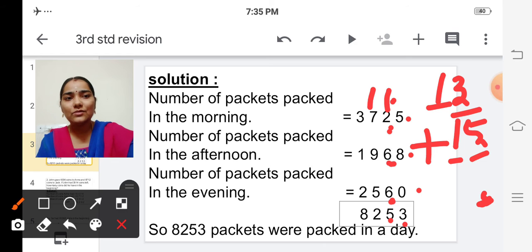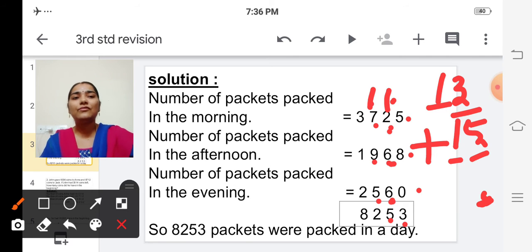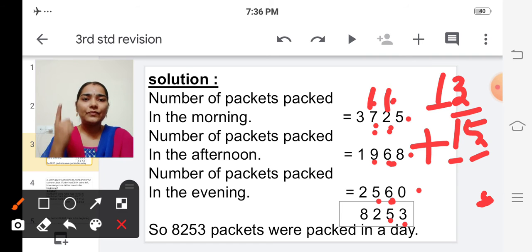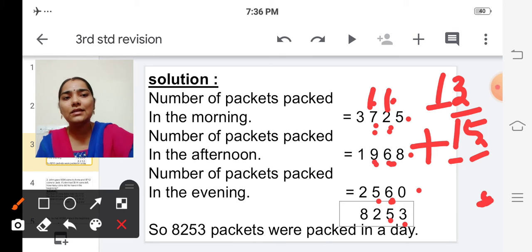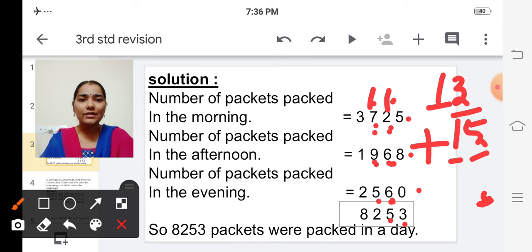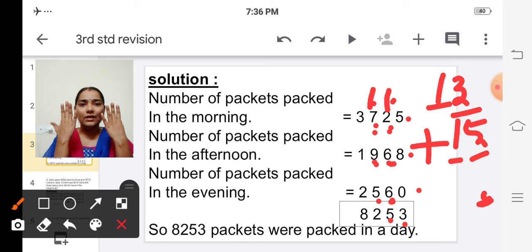So what are the numbers? 1 plus 7 plus 9 plus 5. So first let's add 1 and 7. So 7 in the mind, 1 in the finger. After 7, 8. So next we are going to add 8 and 9. So 8 in the mind, 9 in the finger. After 8, 9, 10, 11, 12, 13, 14, 15, 16, 17.